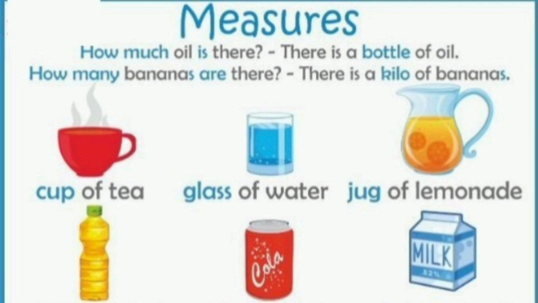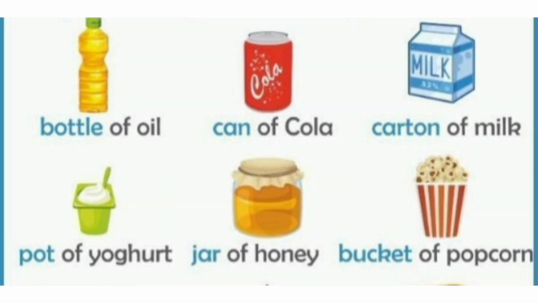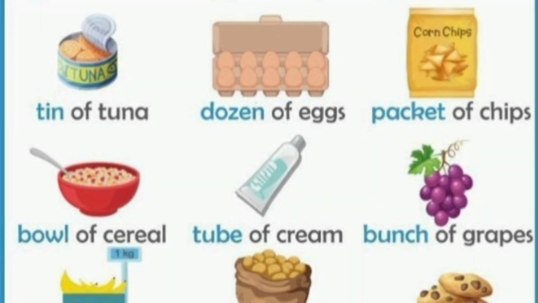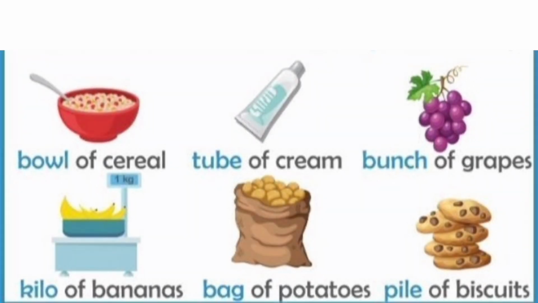First we have a cup of tea, glass of water, jug of lemon, bottle of oil, can of cola, carton of milk, pot of yogurt, jar of honey, bucket of popcorn, loaf of bread, piece of cake, slice of pizza, bar of chocolate, bar of soap, box of cupcakes, tin of tuna, dozen of eggs, packet of chips, bowl of cereal, tube of cream, bunch of grapes, kilo of bananas, bag of potatoes, pail of biscuits.